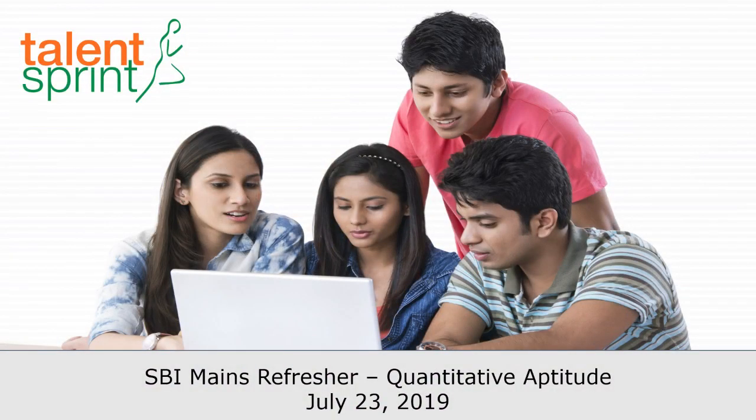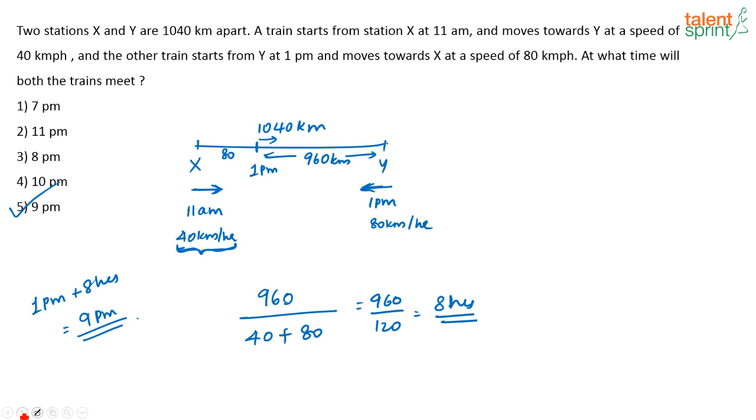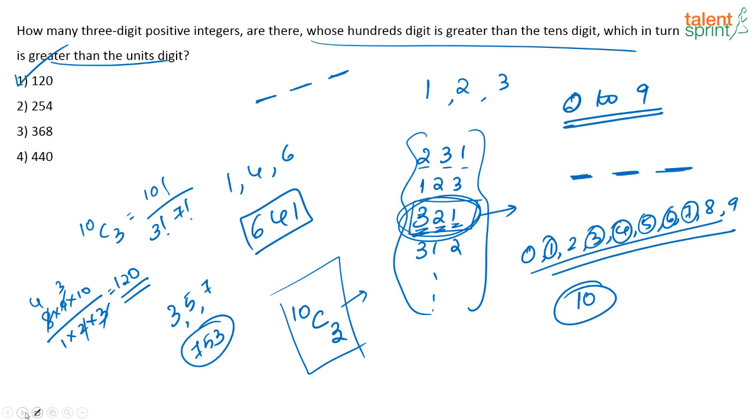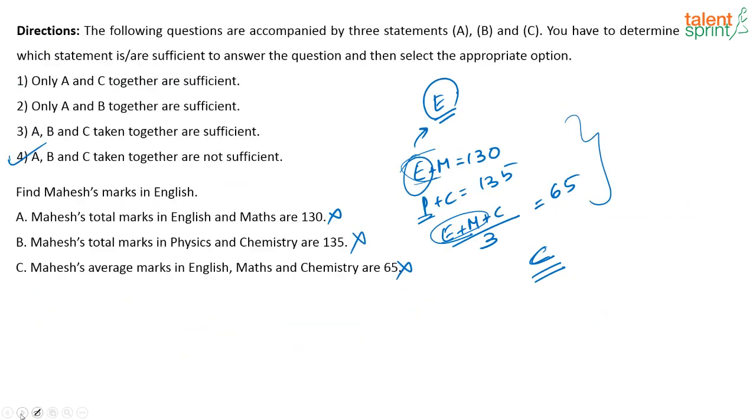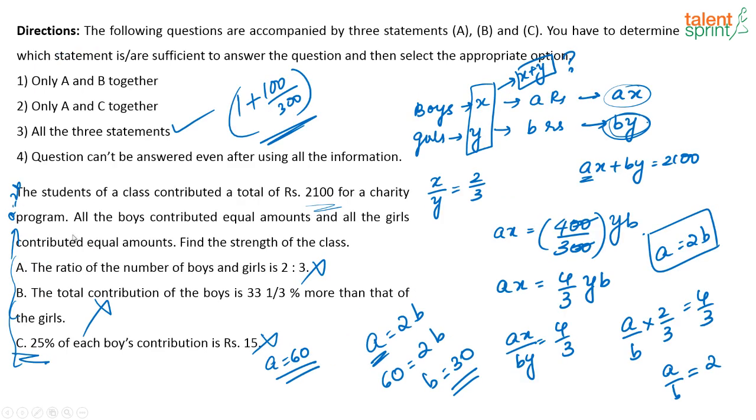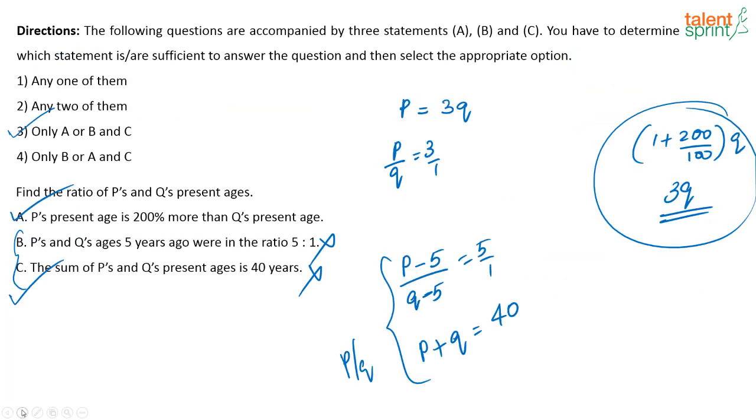Yes, let me just take the question. I think this was the question, yeah, this was the question. I don't remember the person's name. Sorry, I forgot your name. So this was the question that you asked. Find the ratio of P and Q's percentage. So here you don't have to find out the percentage. You just have to find out the ratio of the percentage of P and Q.